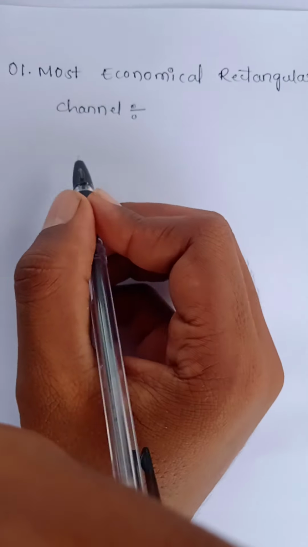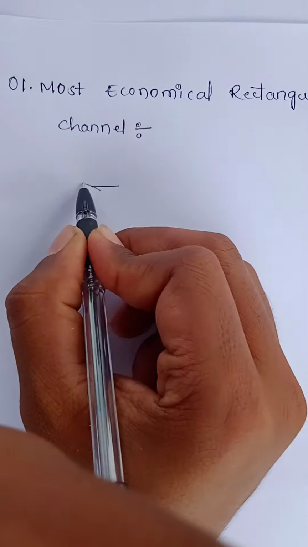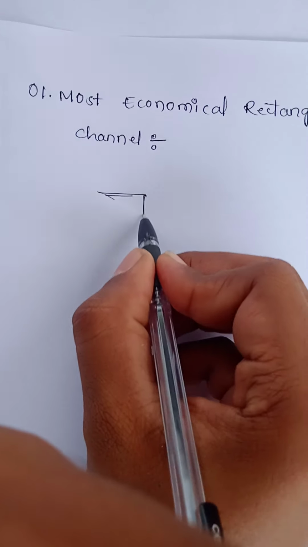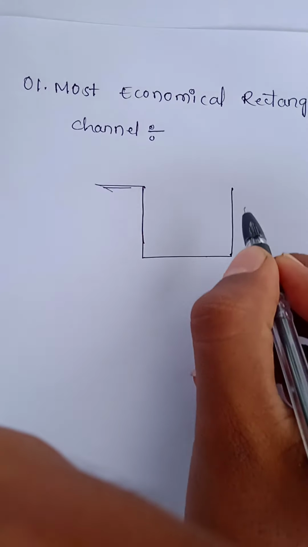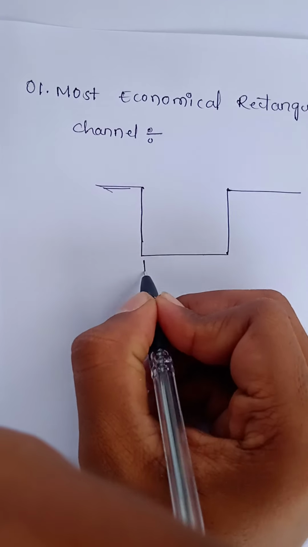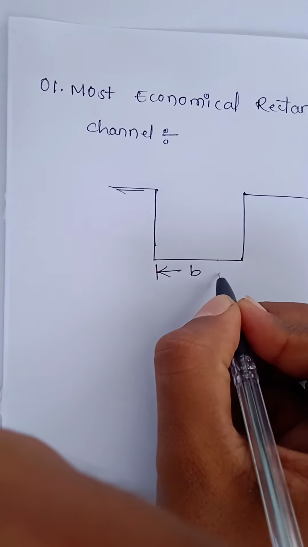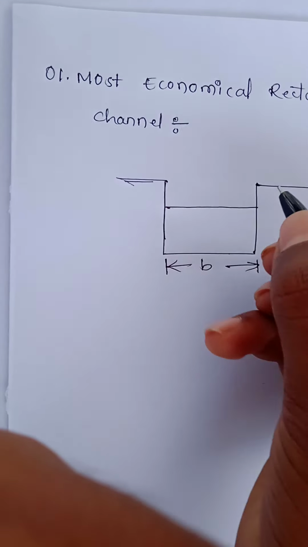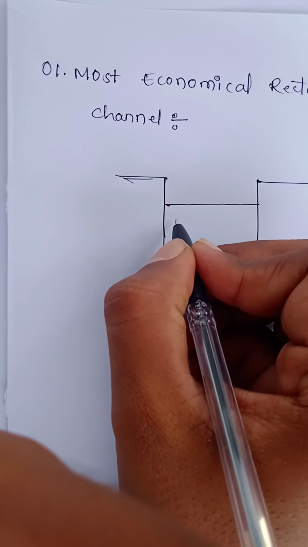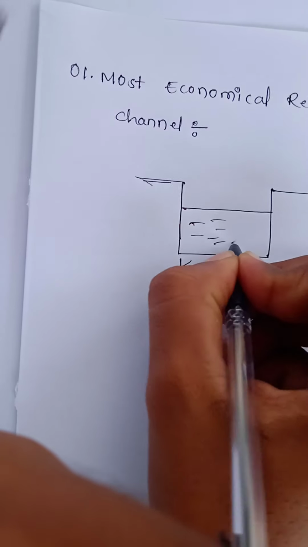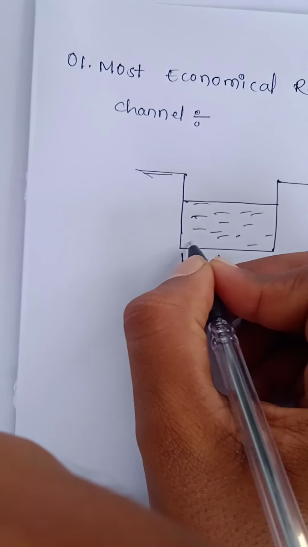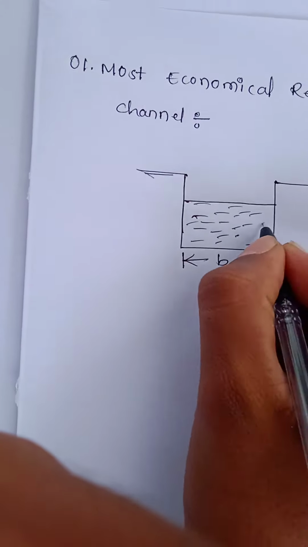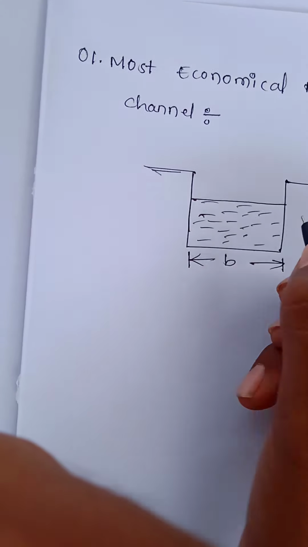Let us consider a rectangular channel. This is the width of the channel, considered to be b, and the water is flowing up to the depth of the channel, d.